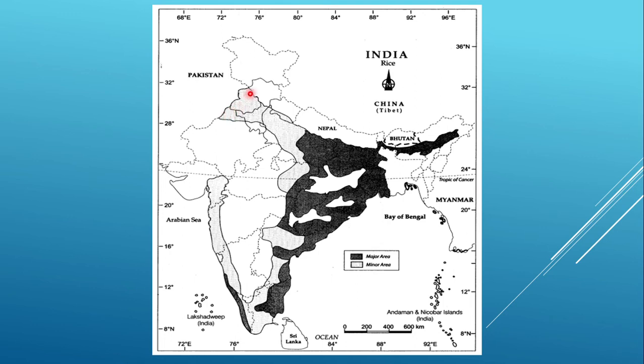But the shaded areas, these are Punjab and some portion of Rajasthan, then Uttar Pradesh, then Madhya Pradesh, and again the belt here at Ahmedabad from Gujarat till a particular portion of Maharashtra and so on. We find out these are the minor producing areas. You cannot say that rice is not produced there. But in comparison between the black spotted area and the shaded area, you will find that the difference is great.